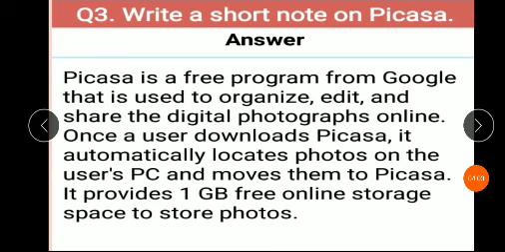Picasa is a free program from Google, means Picasa software is developed by Google. It is used to organize, edit, and share digital photographs online. Once you download Picasa, it automatically locates the photos on the user's PC and moves them to Picasa. It provides 1 GB free storage space to store photos online.